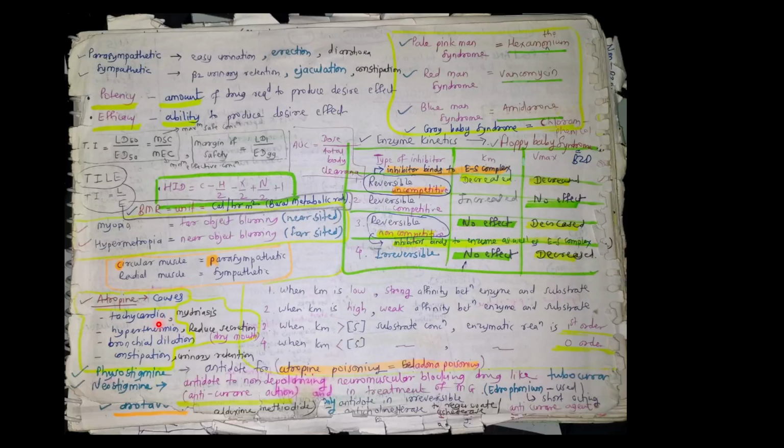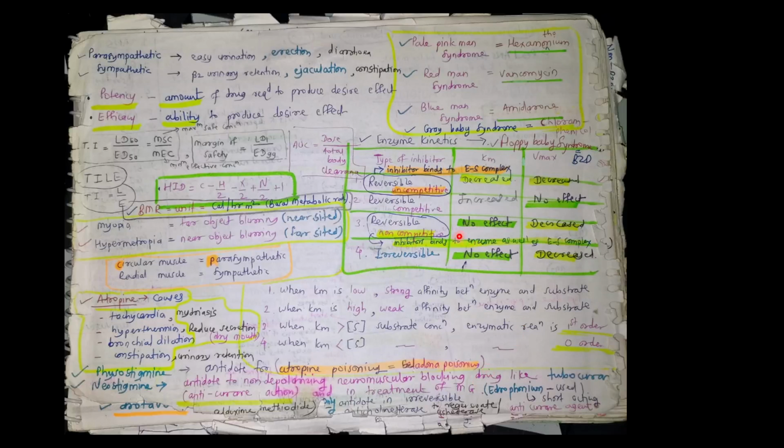Then atropine causes tachycardia, mydriasis, hyperthermia, reduced secretion, that is dry mouth, bronchial dilation, constipation, and urinary retention. Then physostigmine is an antidote for atropine poisoning, and atropine poisoning is also known as belladonna poisoning. Neostigmine is an antidote for non-depolarizing neuromuscular blocking drugs like tubocurarine, which is anticurare action. For treatment of myasthenia gravis, edrophonium is used.